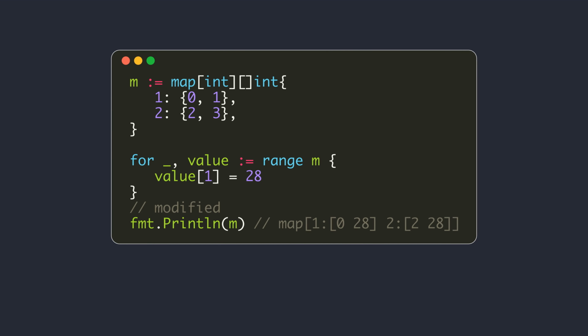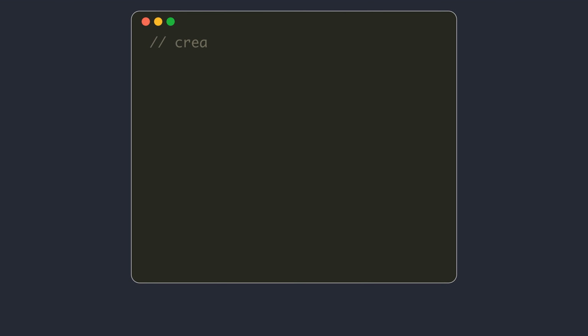We have seen in the previous video that a slice header contains a length, capacity, and pointer field. Only these fields will be copied to the loop variable. Since the new copy of the slice header also points to the same memory for elements of the slice, modifications will persist. If you want to clear the entries in a map, you can use the built-in delete function.